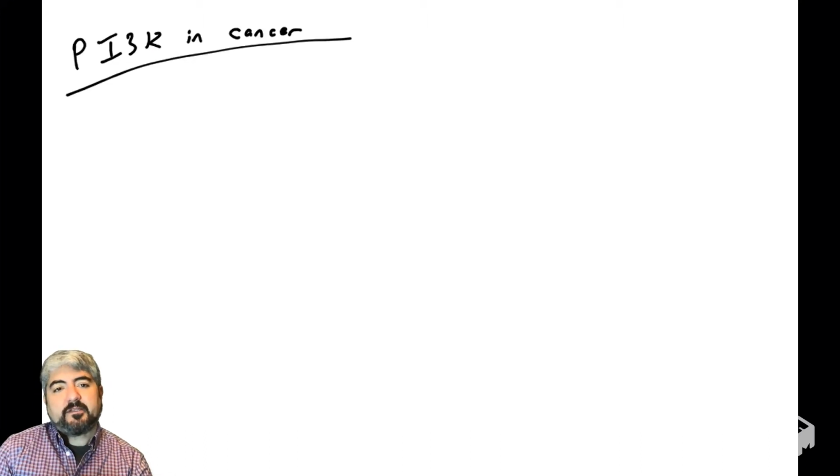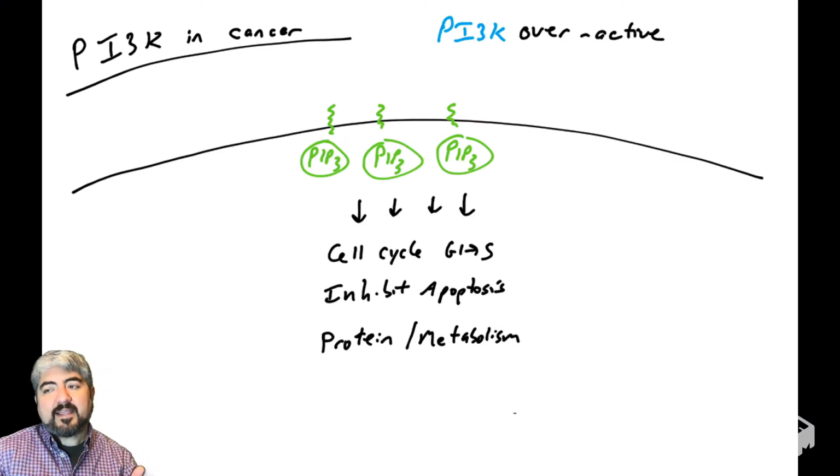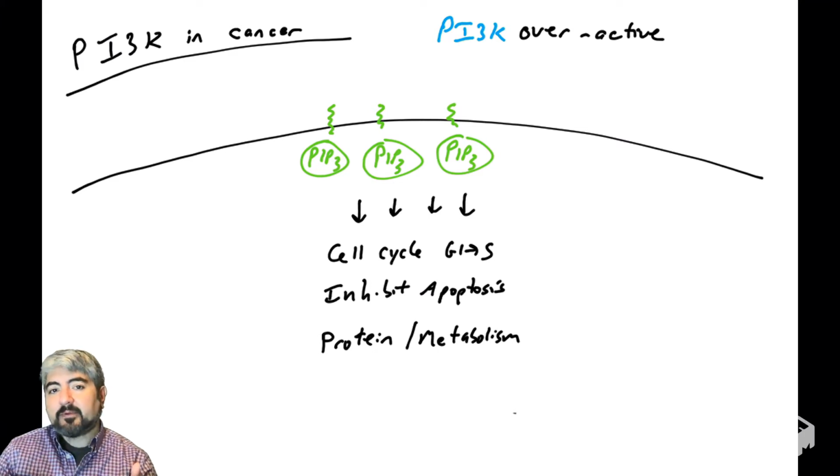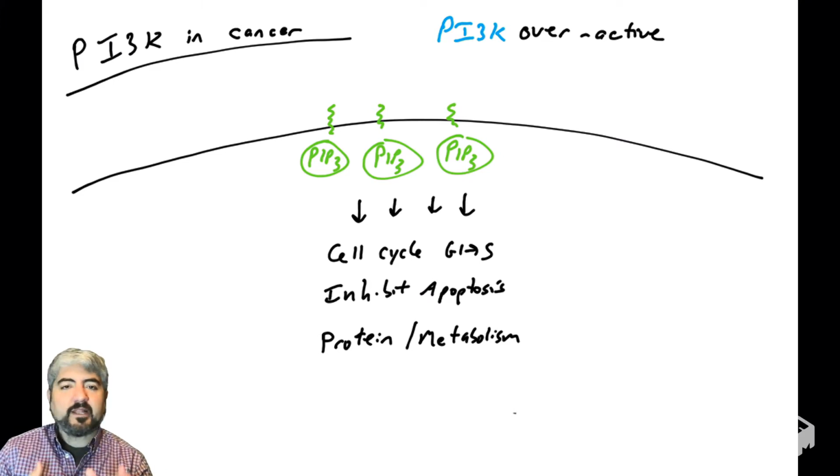In many human cancers, PI3 kinase is overactive. We'll talk about how, but let's talk about what's the result of that. If PI3 kinase is overactive in human cancers, then it is constantly phosphorylating PIP2, converting it into PIP3. And when high levels of PIP3 are present, it signals to lots of things, including the AKT pathway, which will allow the cell to keep going through the cell cycle. It will inhibit apoptosis. It will allow proteins to produce high amounts of protein to replicate. It affects the metabolism of the cell.